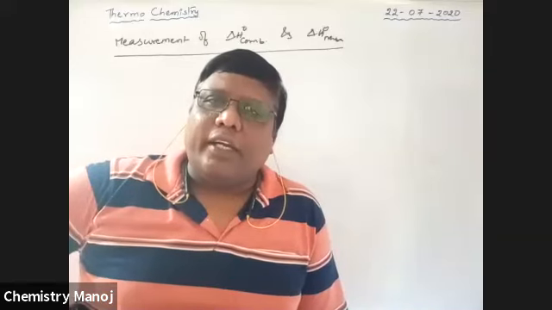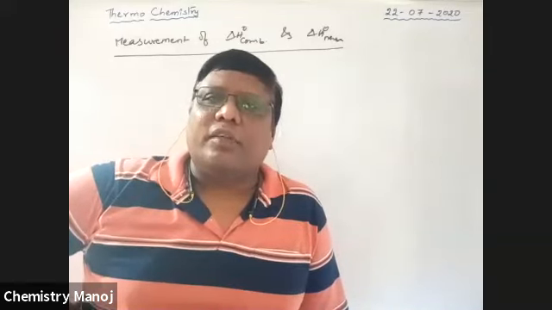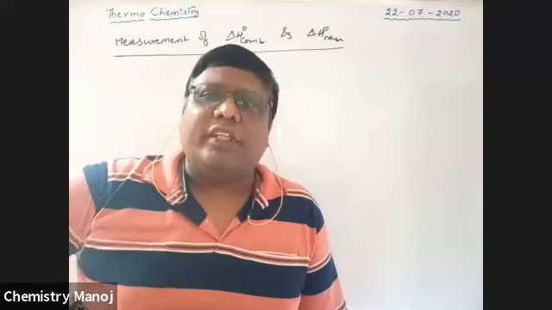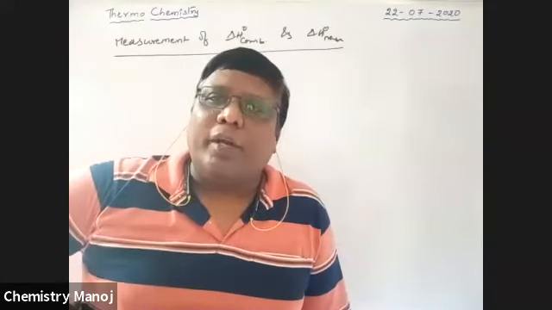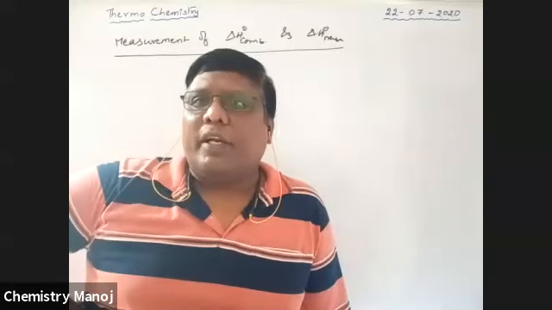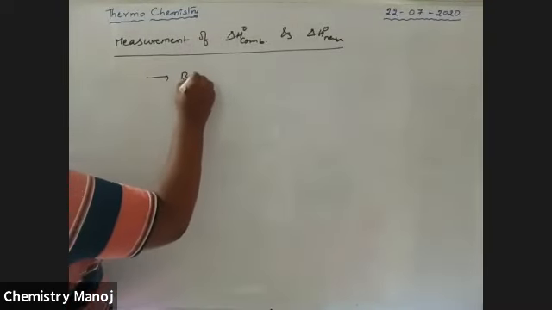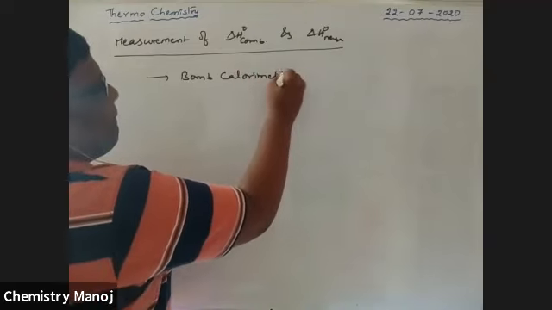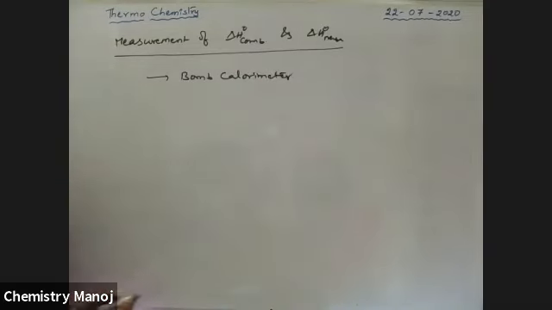Both are measured with the help of a bomb calorimeter. Already I told you in thermodynamic concepts, bomb calorimeter. By using a bomb calorimeter, we can measure both these delta H values.